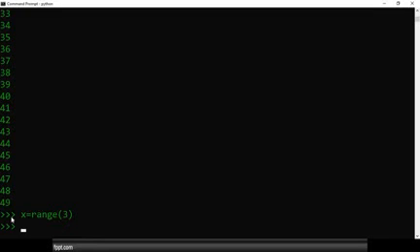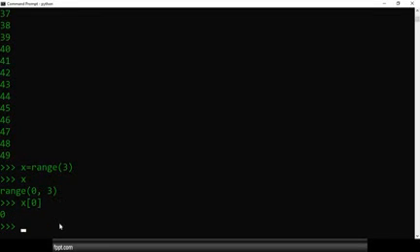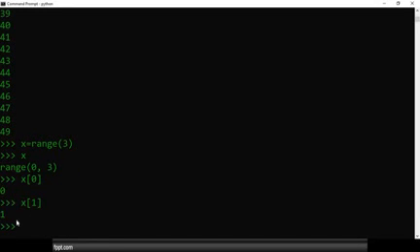Can I access this range by using indexing? Yes or no? Can I access it? See, when we use x, the starting value is 0 and the last value is 3. Can I use x of 0? Yes, and we get the first value as 0. Can I use x of 1? Yes, we get 1. That means indexing supports range. The answer is yes.